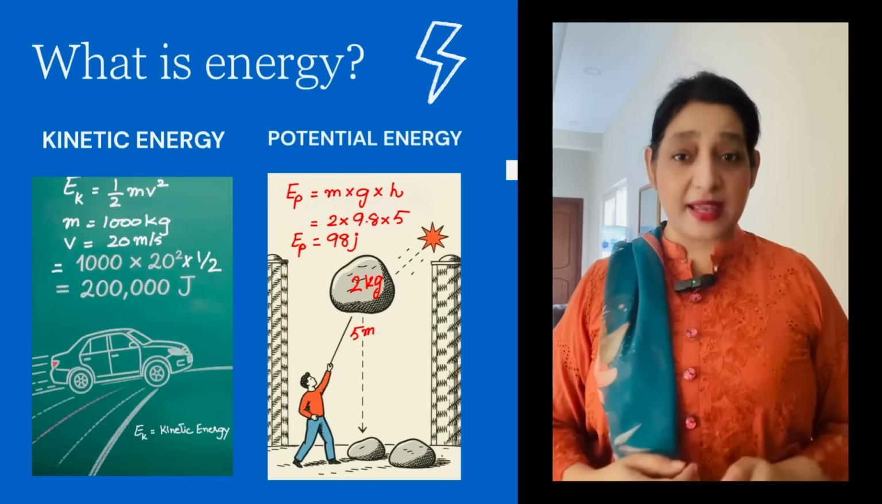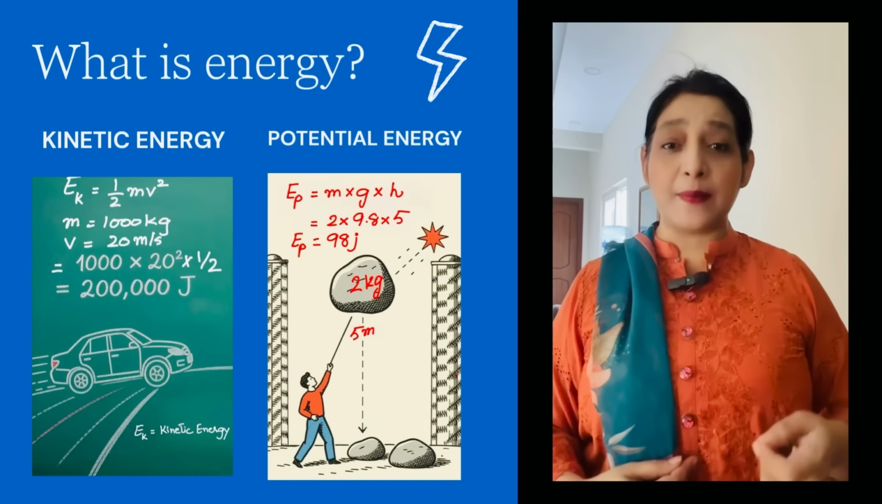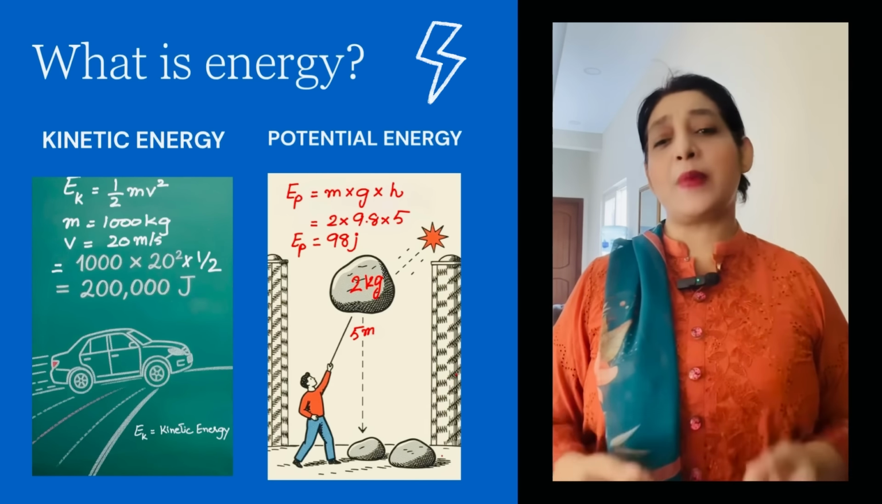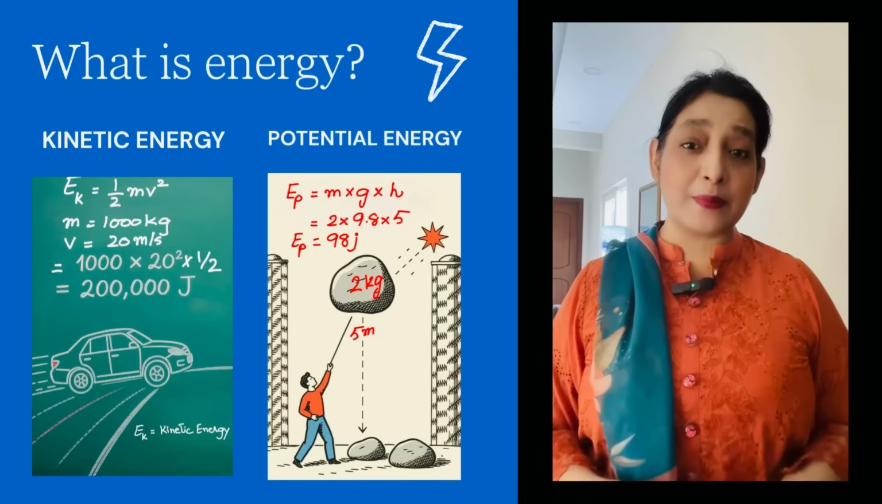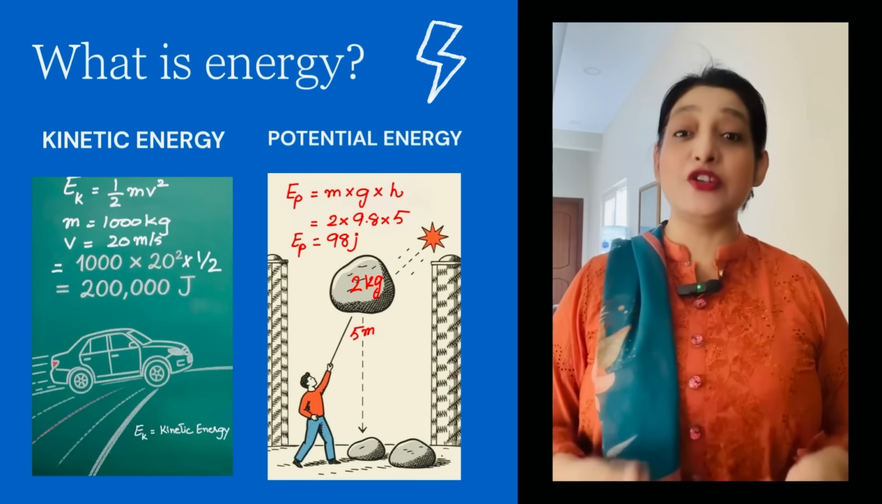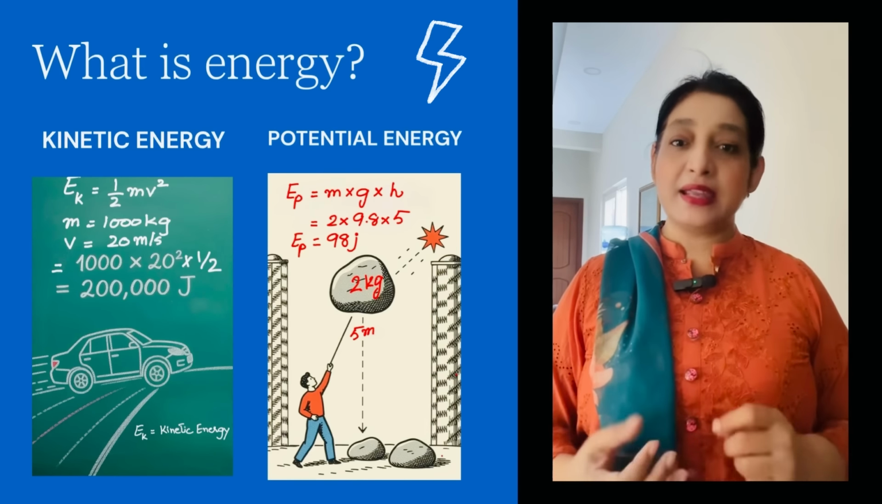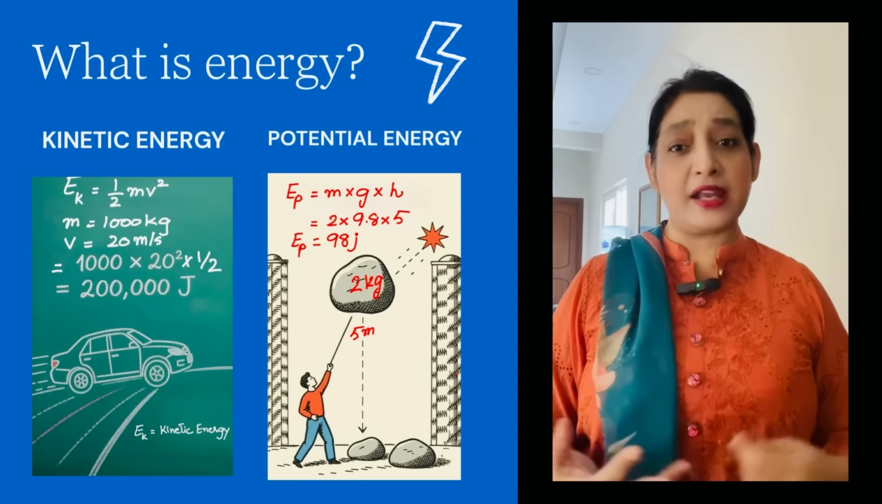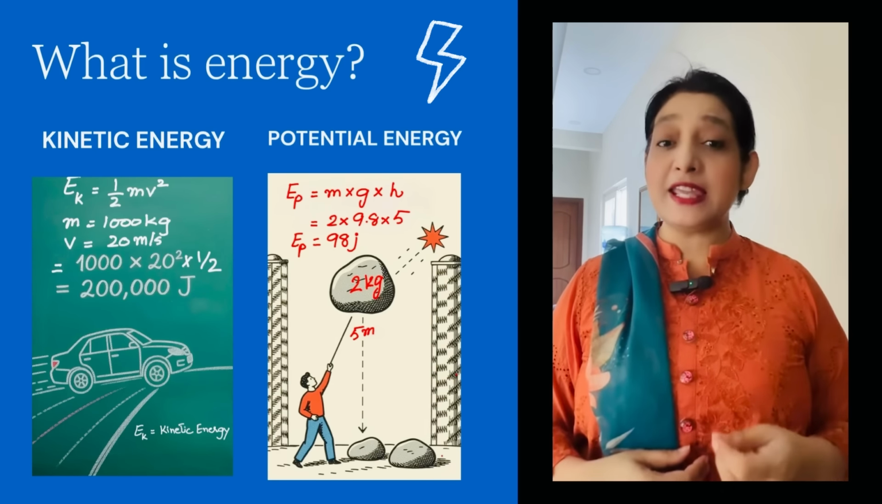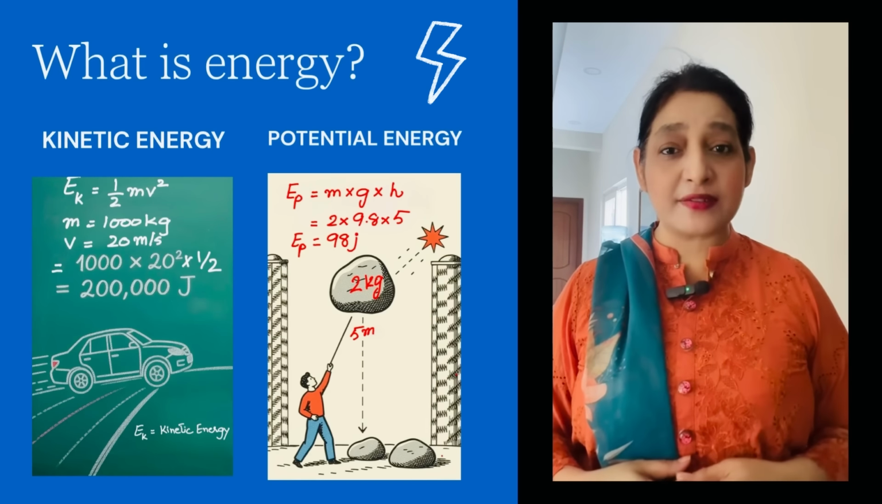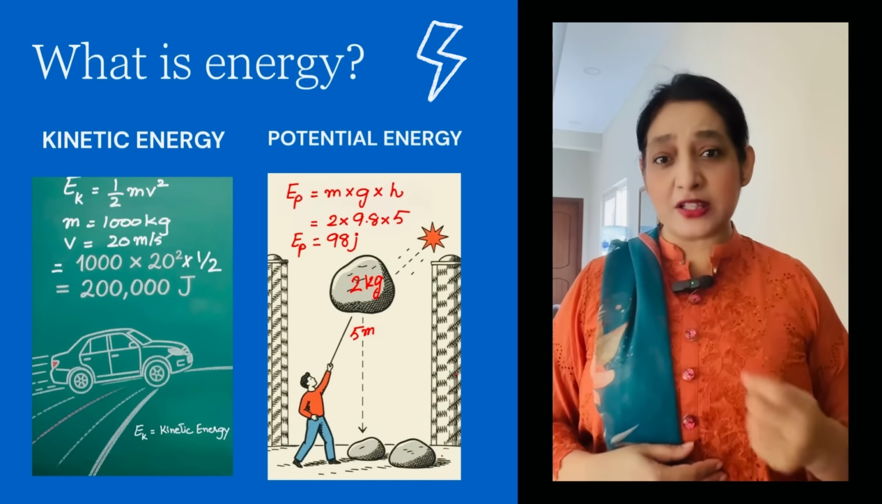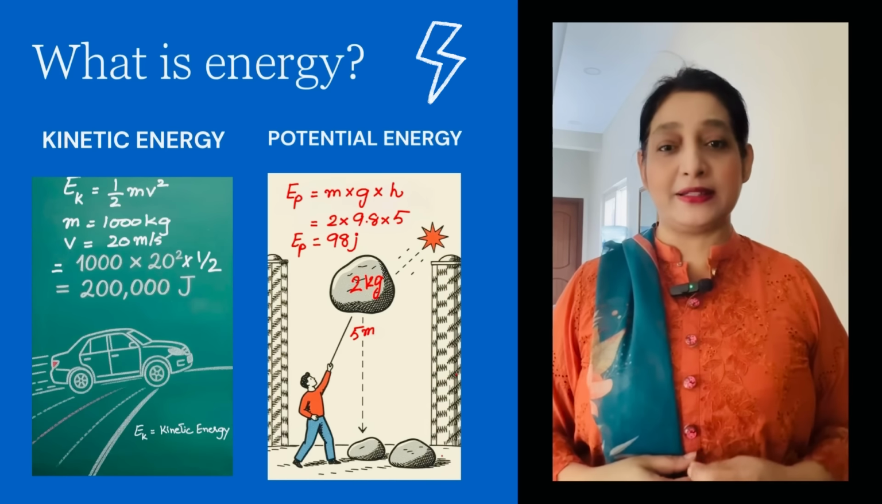Section 2. What is energy? Energy is the ability to do work. There are many forms: mechanical, thermal, chemical, electrical, nuclear, etc. In mechanics, we mainly study two. A. Kinetic energy, the energy of motion, where Ek = 1/2 mv². The faster or heavier the object, the more kinetic energy it has.